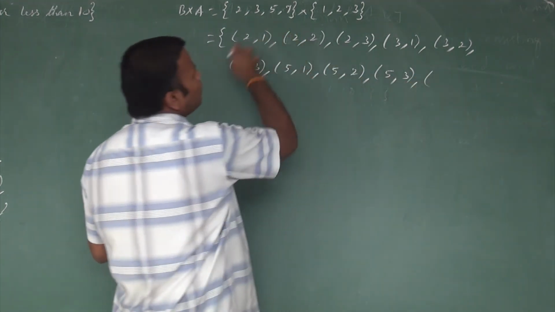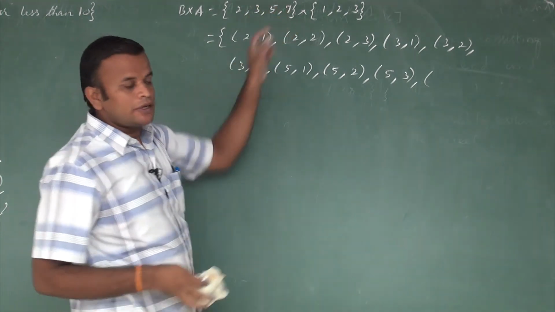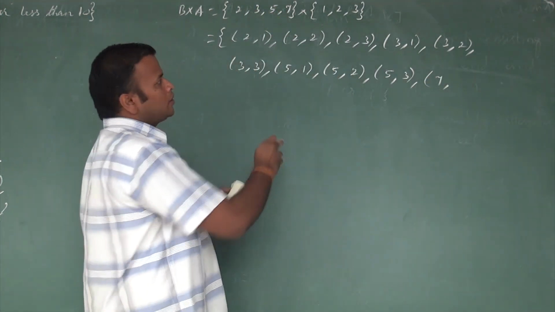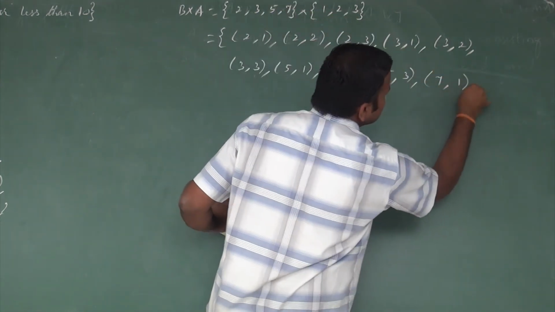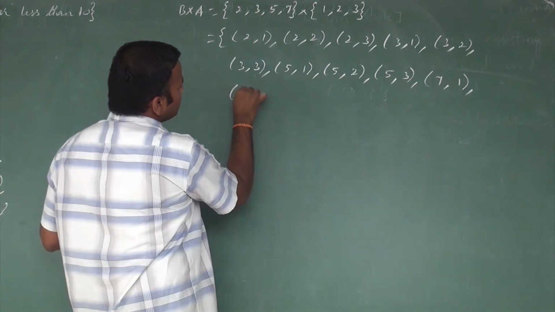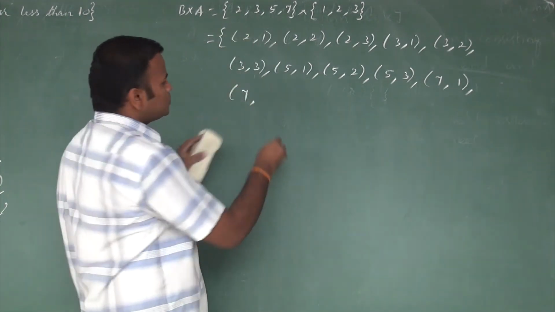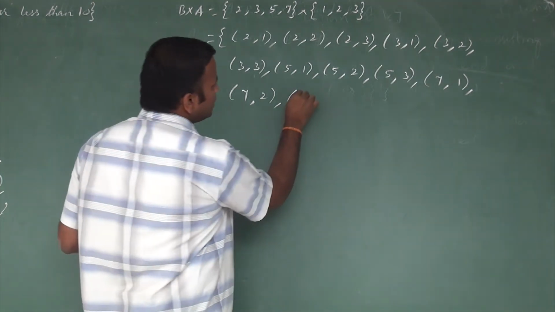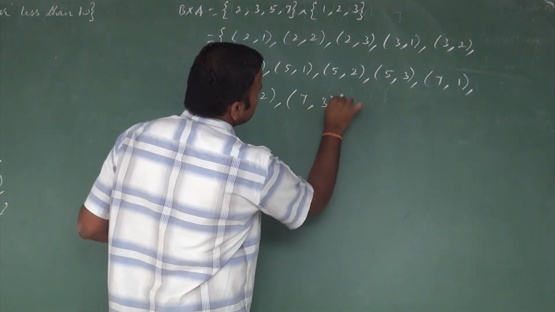The next number in the first set is 7. So 7 comma 1, then 7 comma 2. And the last possible ordered pair is 7 comma 3.